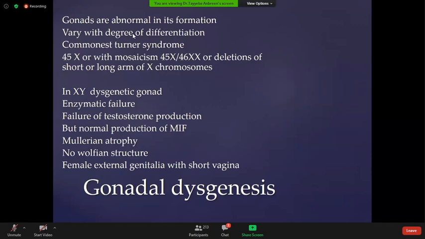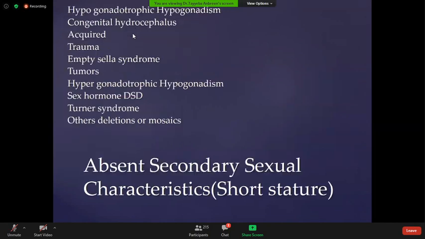In XY dysgenetic gonads, there is enzymatic failure of testosterone production, but normal production of Müllerian inhibiting factor. Müllerian atrophy, no Wolffian structure, and the female external genitalia is present with a short vagina. Patient with short stature and absent secondary sexual characteristics.